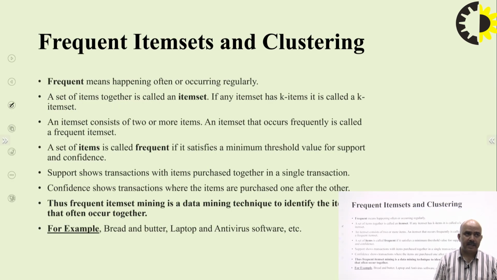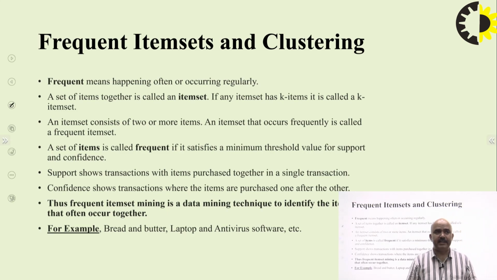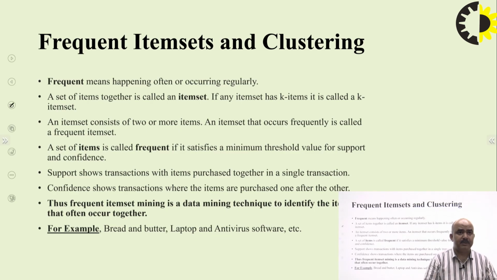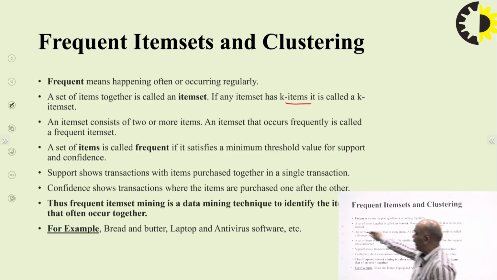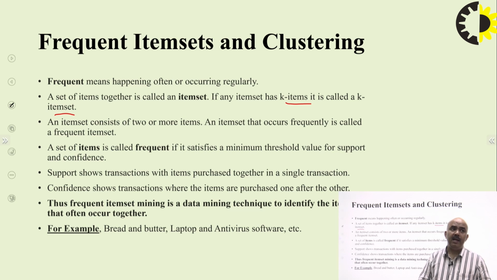Frequency means that anything that happens or occurs at regular intervals of time, and a set of items that are together is called an item set. Suppose there are k items, then we call that a k-item set. An item set consists of two or more items, and item sets that occur frequently are called frequent item sets.